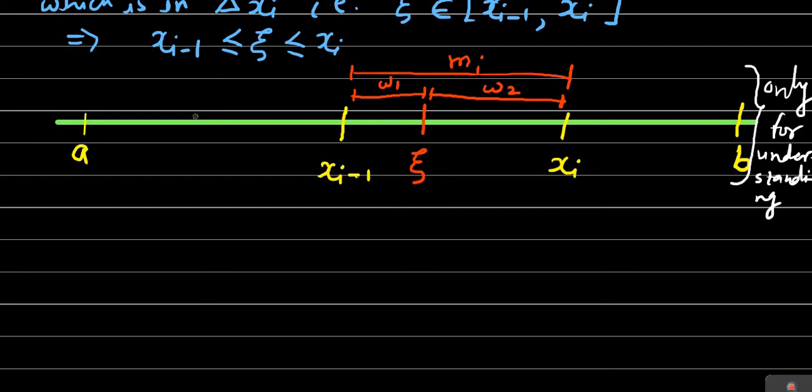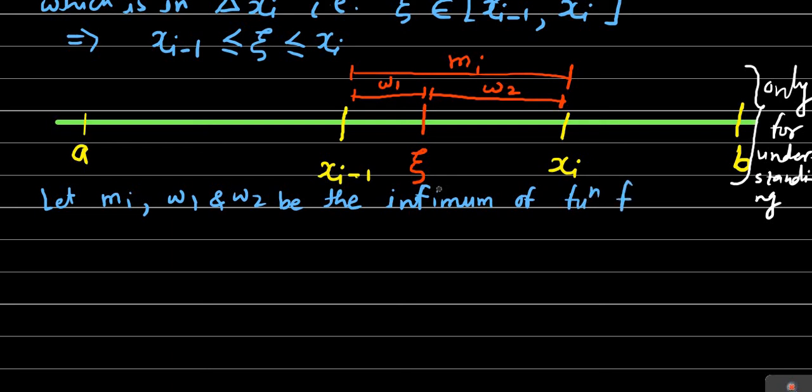So before that, first of all we'll write down what omega 1 and omega 2 are. So let mi, omega 1 and omega 2 be the infimum of function f.